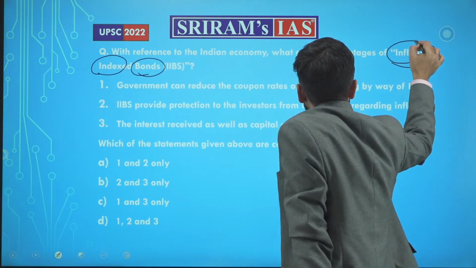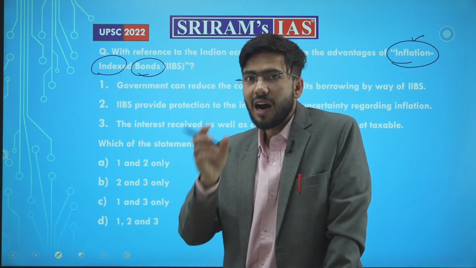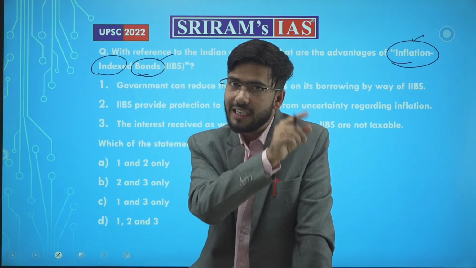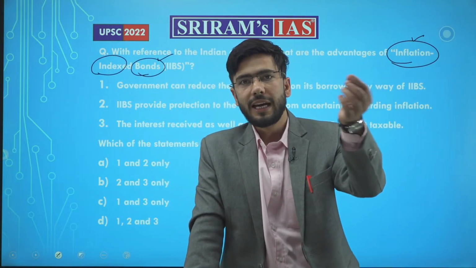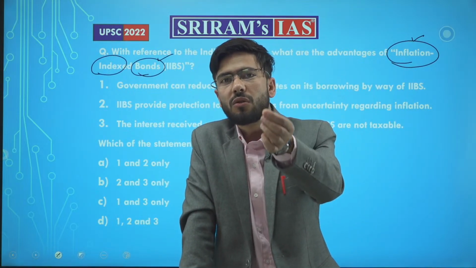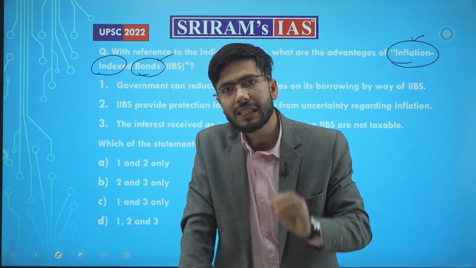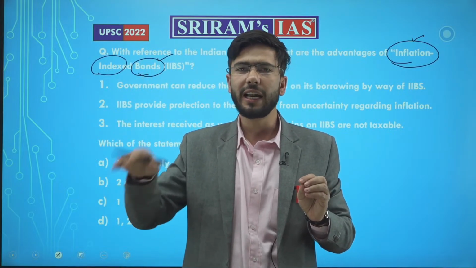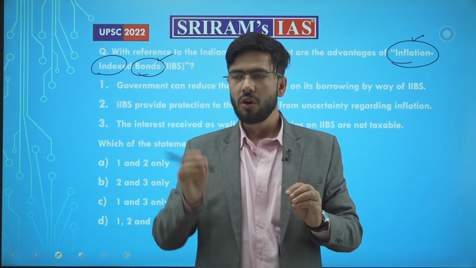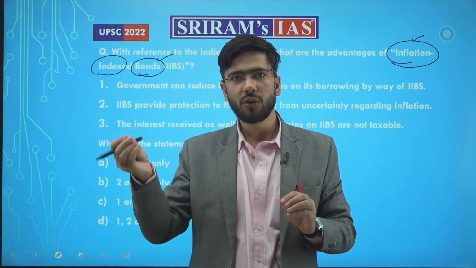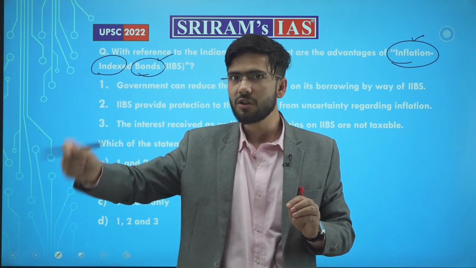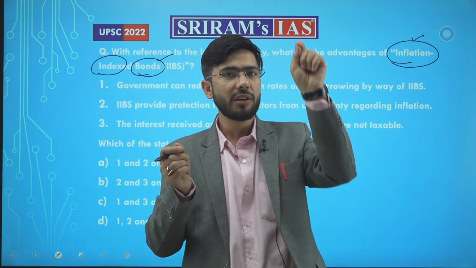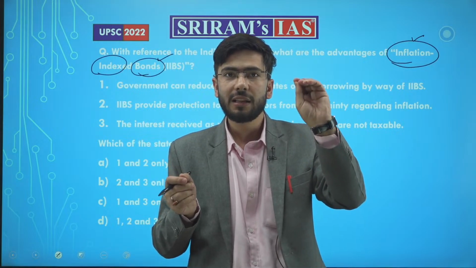What is an inflation indexed bond? It means a bond, an instrument, which is indexed against inflation. Simple. There is an inflation index, suppose the wholesale price index, which shows us whether inflation is on the rise or on the decline. We just read the index, and we interlink the numbers of this index with the bond or the instrument which we have floated in the market.